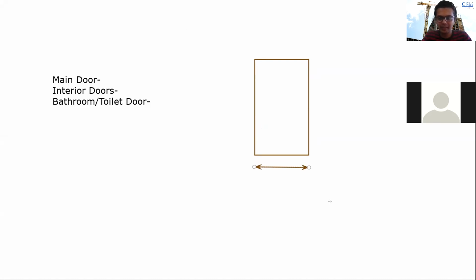So basically the standard size for the main door is 3 feet 6 inches, or even you can give 3 feet 3 inches. We can take 3 feet 3 inches to 3 feet 6 inches. And for the interior doors it is 3 feet, and for the bathroom or the toilet door it's 2 feet 6 inches. So 3 feet is the minimum given because in the rooms also you have to move some furniture and anything. So you need some space.